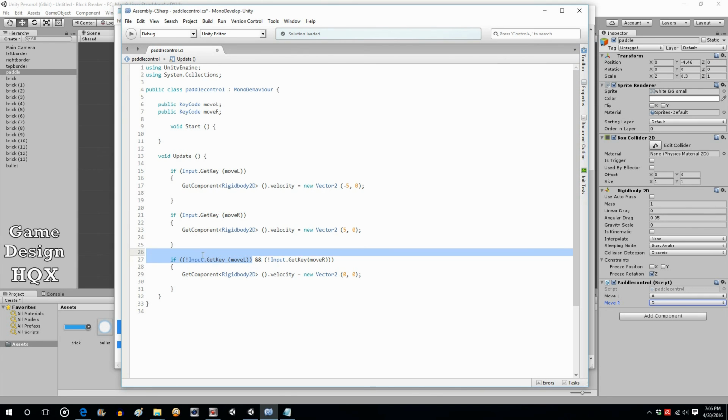So this is saying if the moveL key is not being pressed, and yes, it's a double ampersand, and the moveR key is not pressed. So both, if this and this is not pressed. You're probably going to want to pause the video to type this out, but it's open parenthesis, exclamation point, Input.GetKey, open parenthesis, moveL, close, double ampersand, open, exclamation point, Input.GetKey, open, moveR, close.